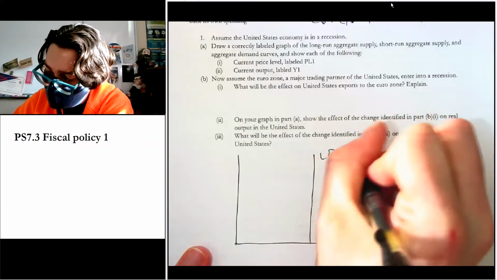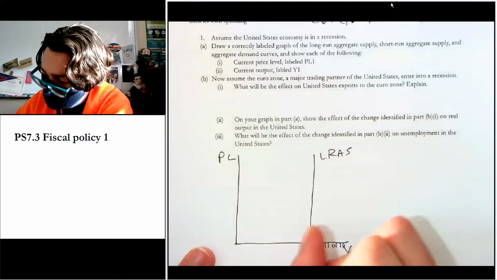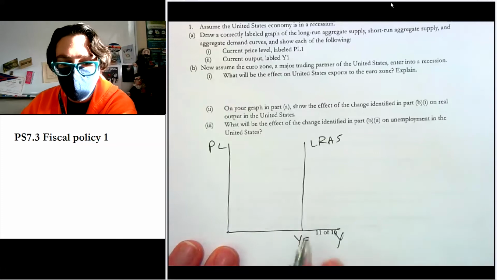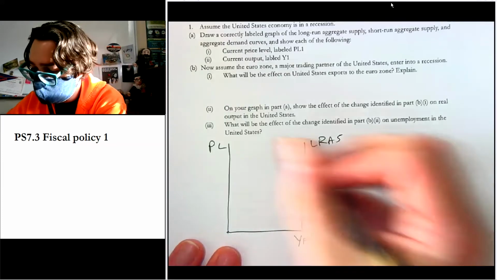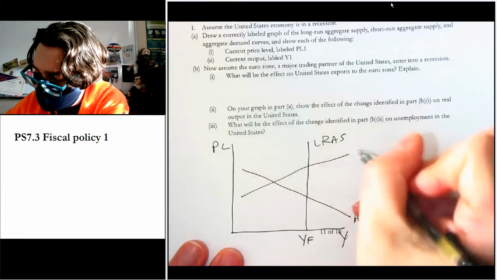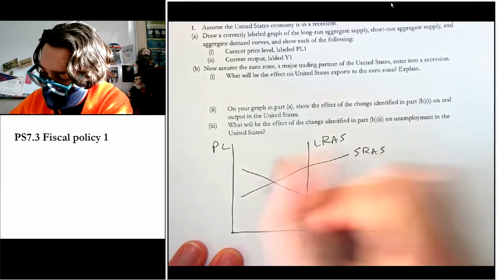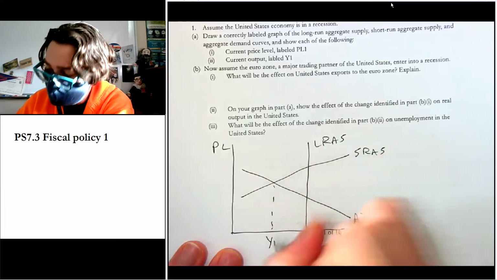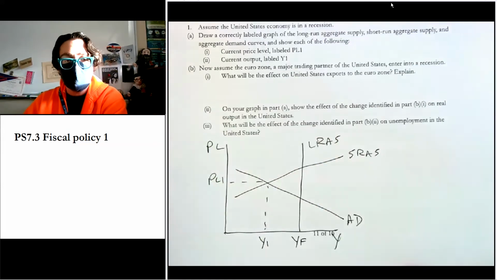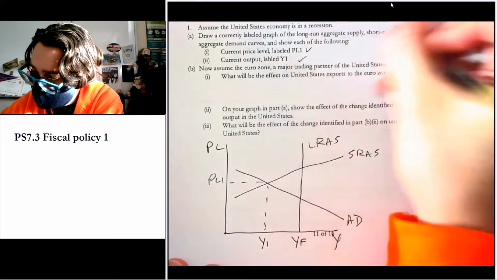So LRAS, PL, and we know that's got to be YF, right? So even if it doesn't tell you to put that label there, go ahead and put YF. That way you know where you're supposed to be, right? So SRAS and dot dot dot Y1. So now PL1 is our only one that we're at. So we've done that, we've done that, we've done that.